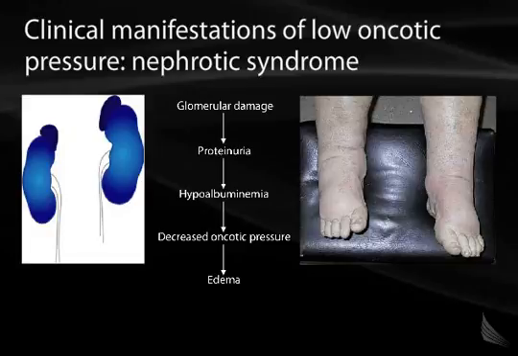There are several clinical examples when these relationships are broken down and there is an asymmetry of water distribution across a capillary membrane. One example is found in nephrotic syndrome. During nephrotic syndrome, there is glomerular damage leading to the loss of protein in the urine, or proteinuria. Ultimately, this leads to loss of albumin in the blood, or hypoalbuminemia, that will decrease the oncotic pressure inside the vascular system.